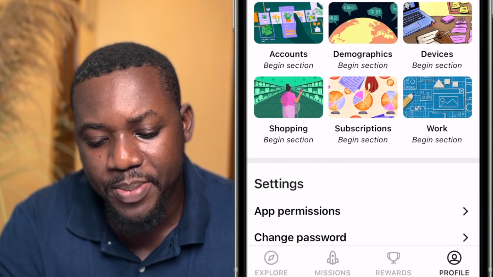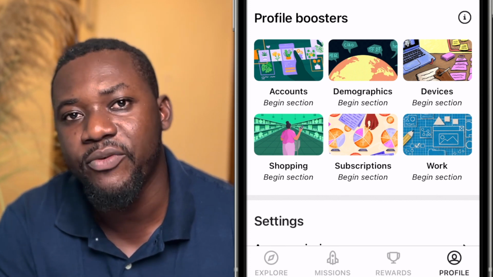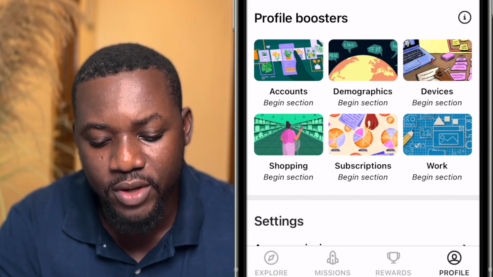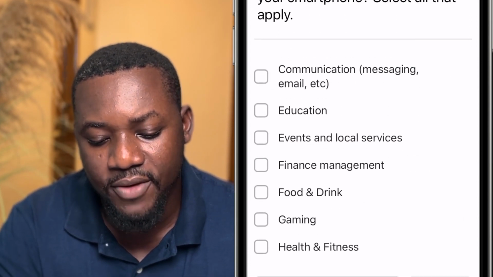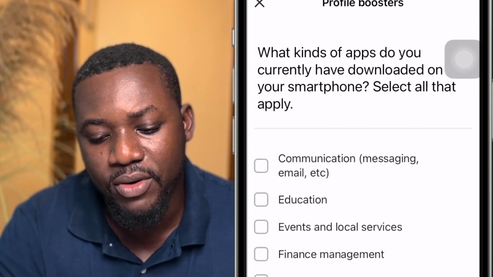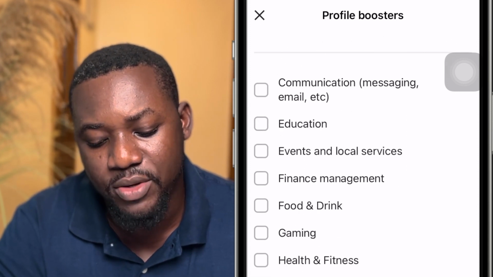Now, the other part is profile boosters. These profile boosters will help the platform know which particular mission they should match with you. So if you click on here, it says account. If you click on any of that, they'll ask you some questions, like what kind of apps do you currently have downloaded on your smartphone. You go through them and you select them.